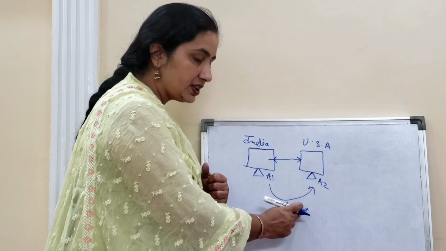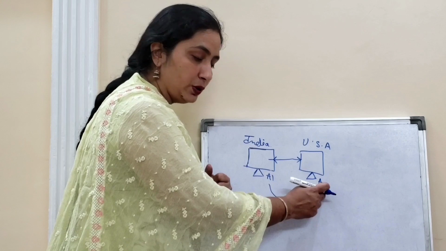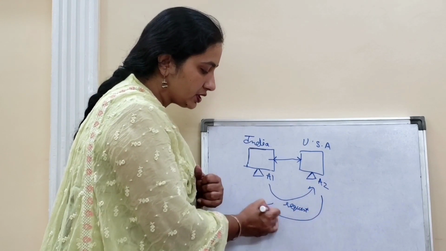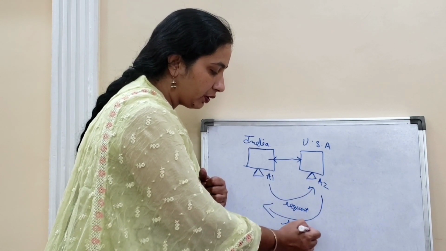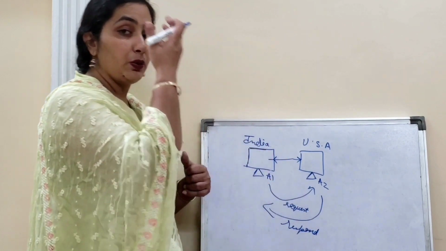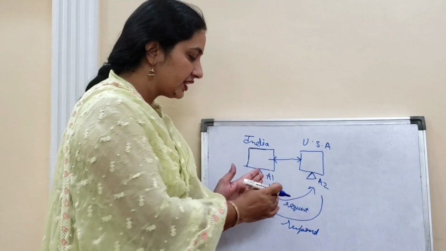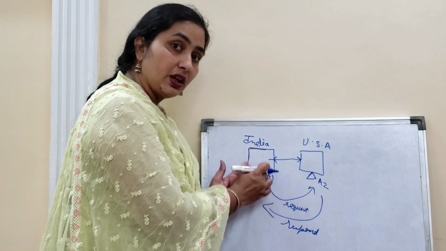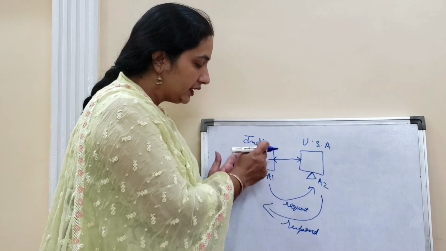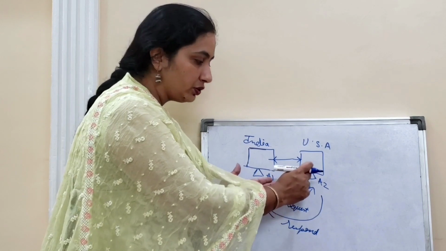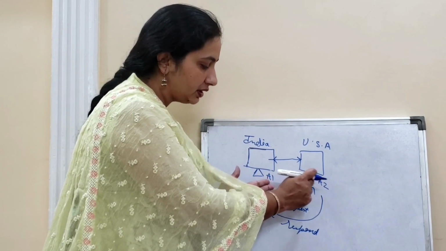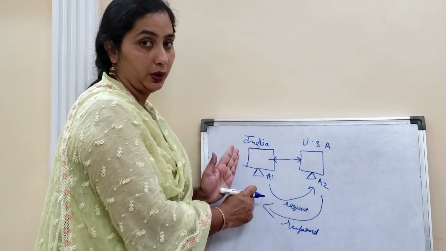Then after this request, this A2 person will respond to your request. This is actually what happens when you are sending and receiving messages. Your request, your message will be sent to another person, and that person will respond to your request.